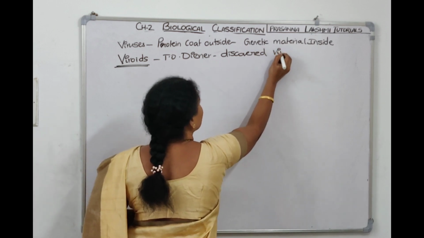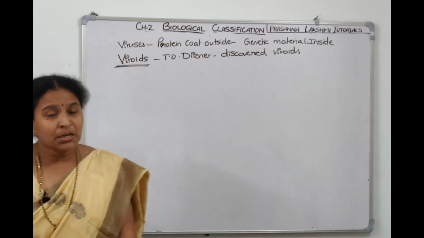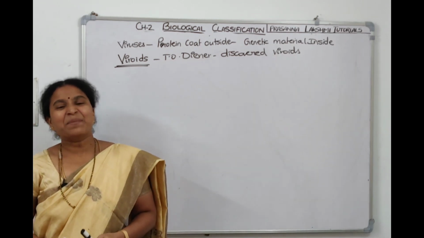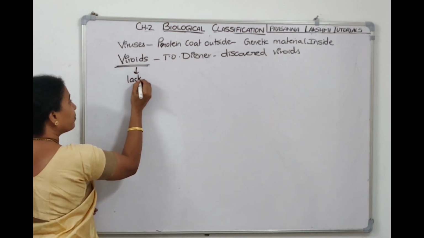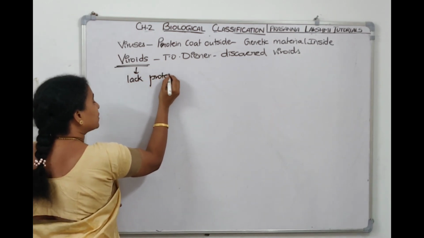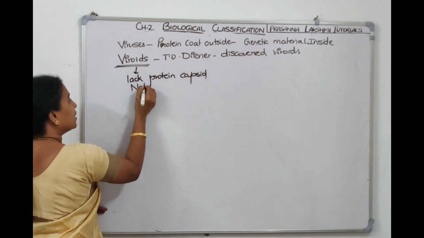T.O. Diener discovered viroids. Now, how do viroids differ from viruses? Viroids are naked particles. They don't have a protein coat. They lack the protein capsid, which means they are naked.